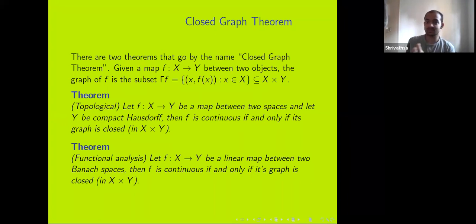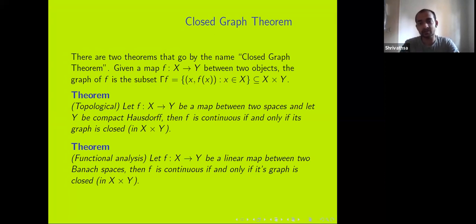So if you have two spaces X and Y and a map f between them, then I can look at the product space X cross Y with the product topology, and the graph is the set of all (x, f(x)) such that x is in X. Now the closed graph theorem basically relates the continuity of f to a property of the graph of f, which I call gamma f, as a subset of X cross Y. Both versions say that f is continuous if and only if the graph is closed.